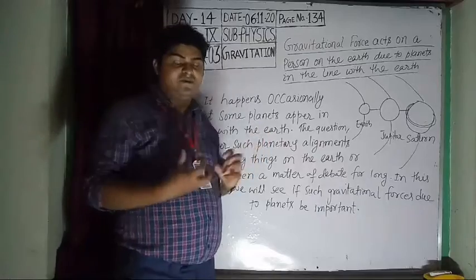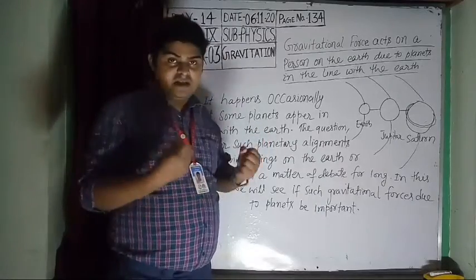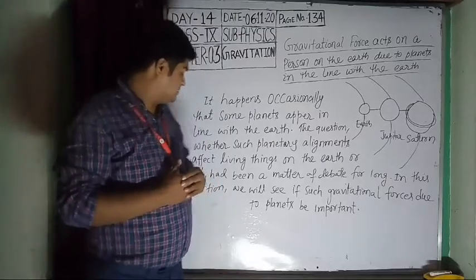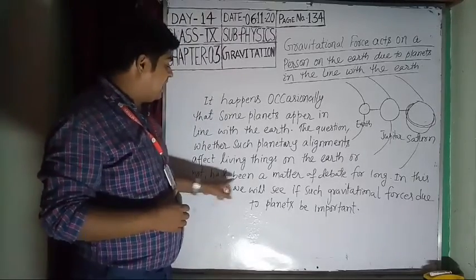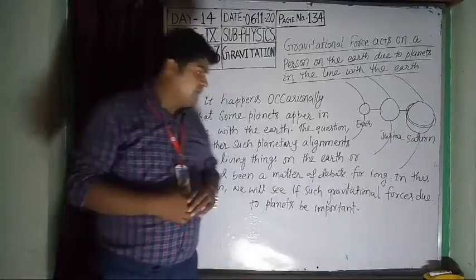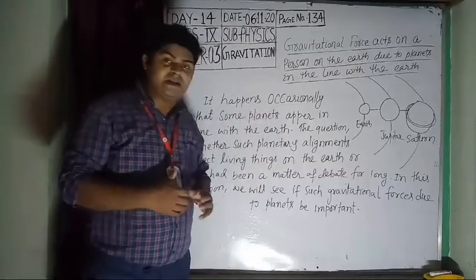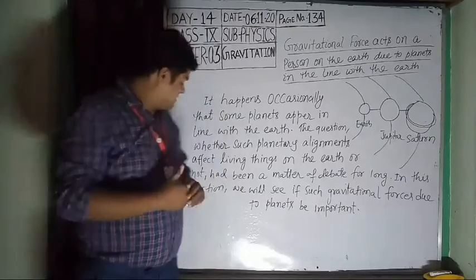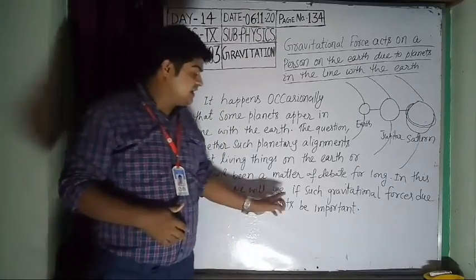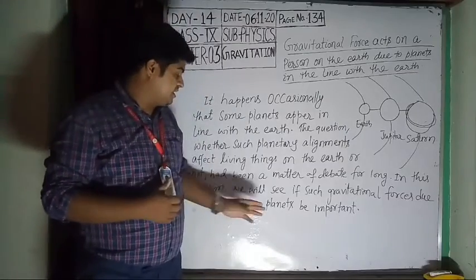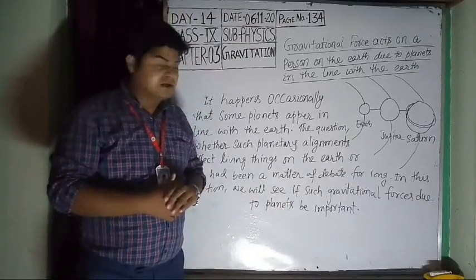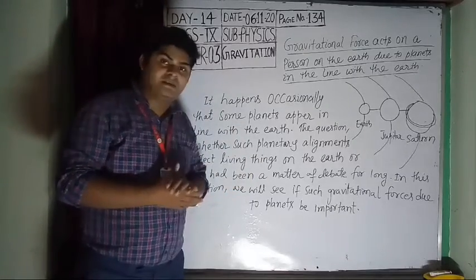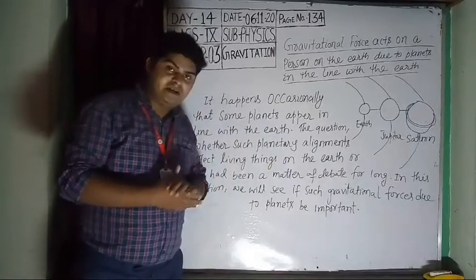Is the gravitational force increased or decreased, or does the gravitational force act only from the earth? This had been a matter of debate for a long time. So in this section we will see if such gravitational force due to planets is important, and how we will find the total gravitational force acting on that person.